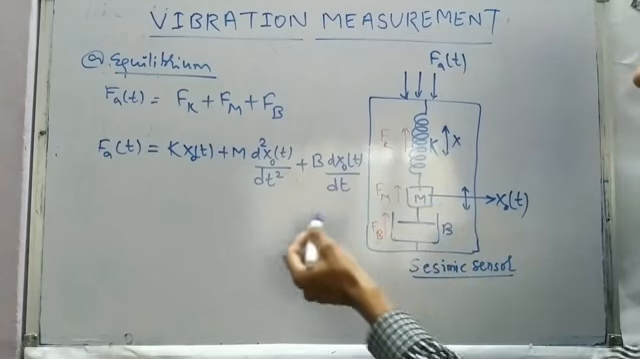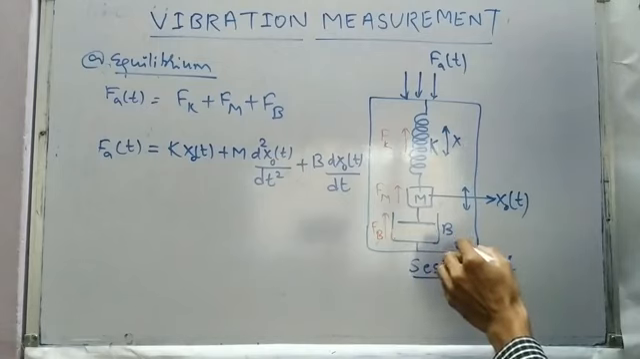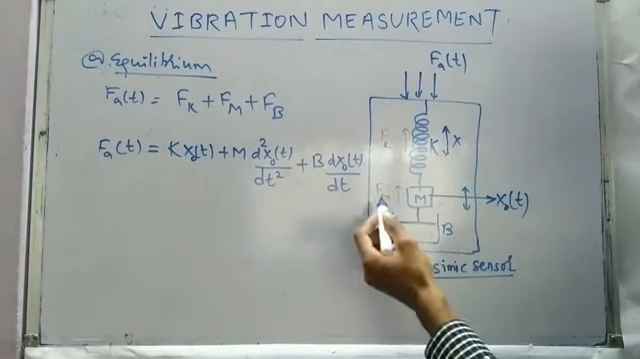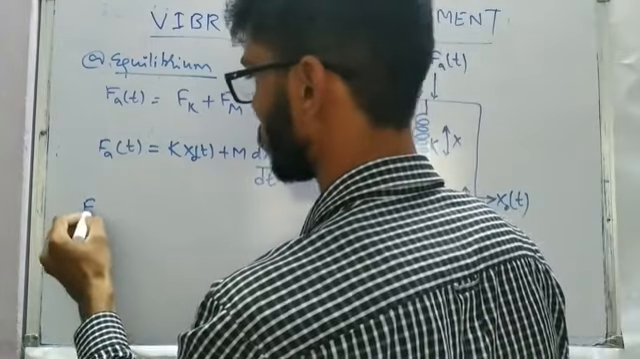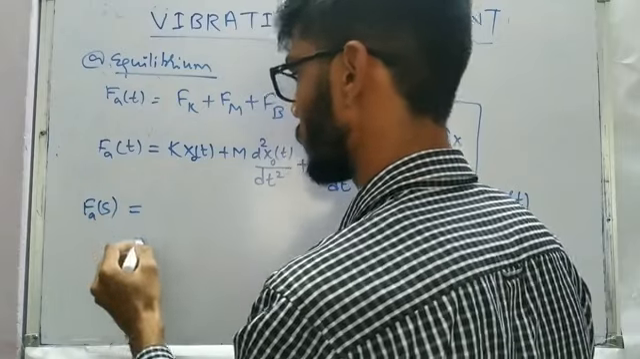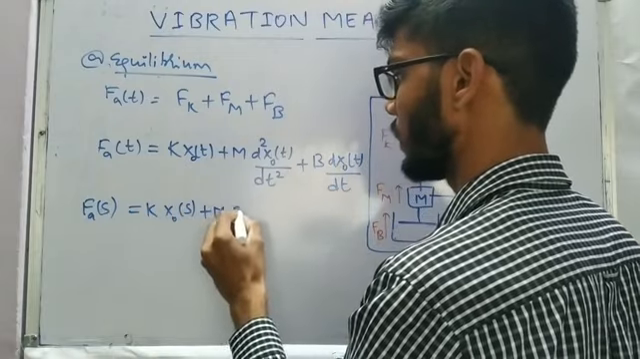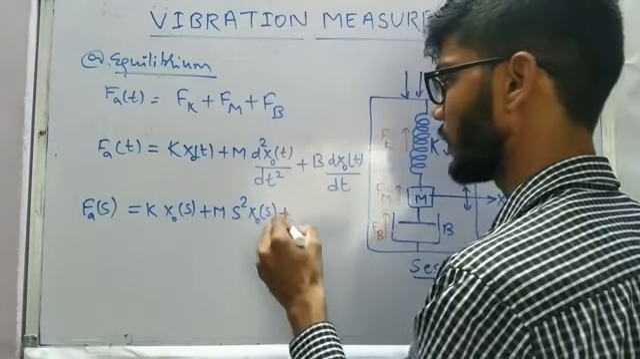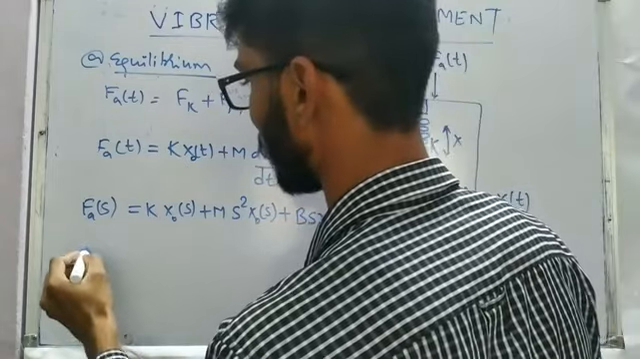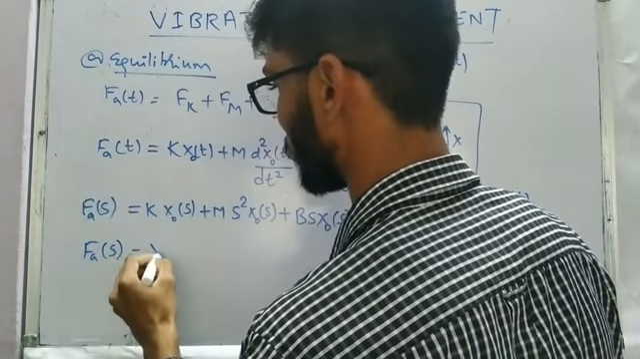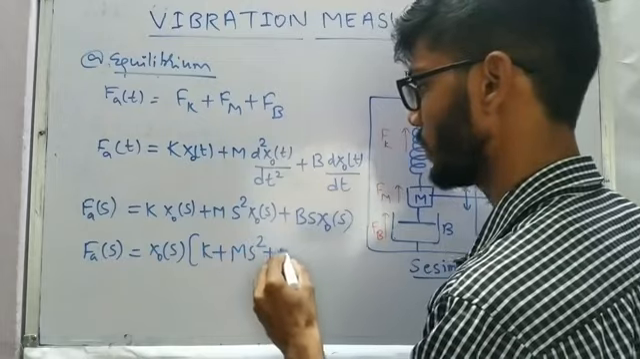Acceleration can be written as the second derivative with respect to time, and the force due to damping is given as bv, where velocity is dx₀(t)/dt. Simply applying the Laplace transform on both sides, we get F_acceleration(s) is equal to k X₀(s) plus m s² X₀(s) plus b s X₀(s).